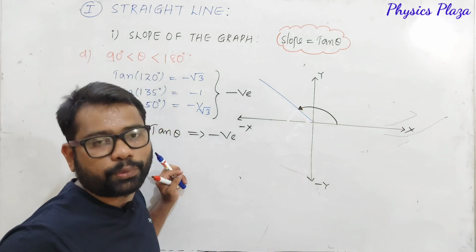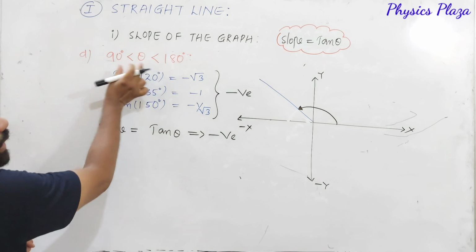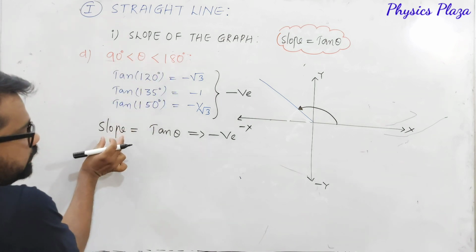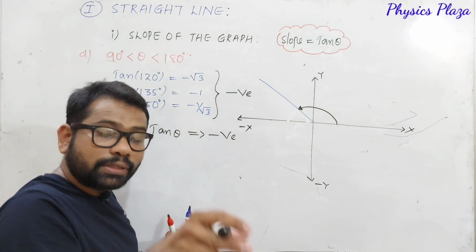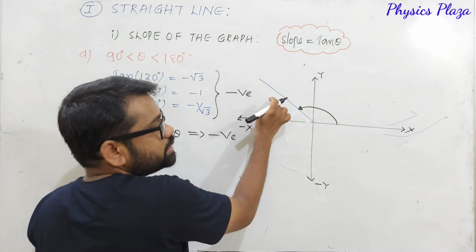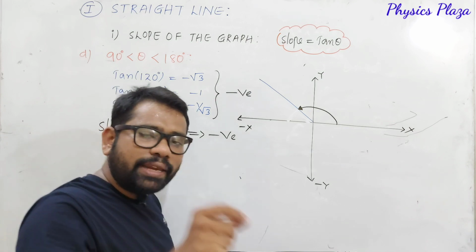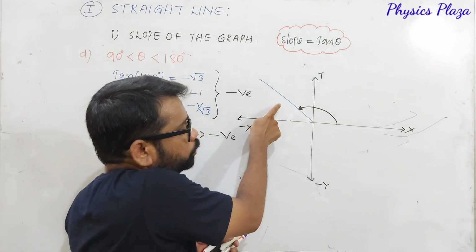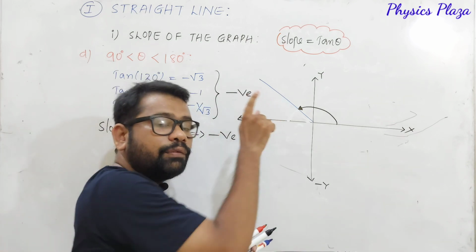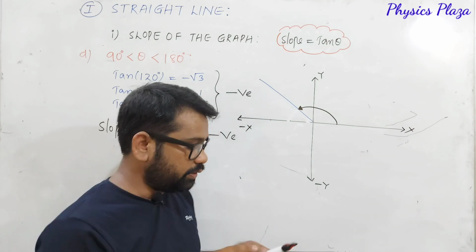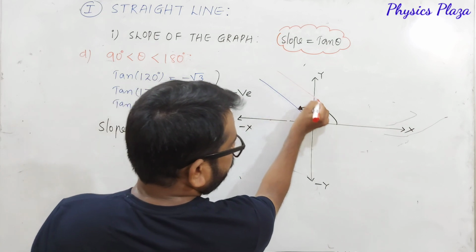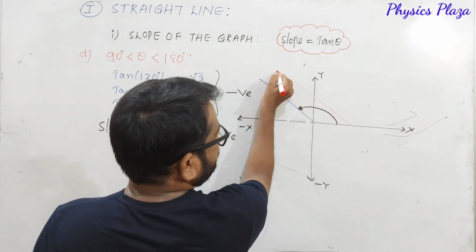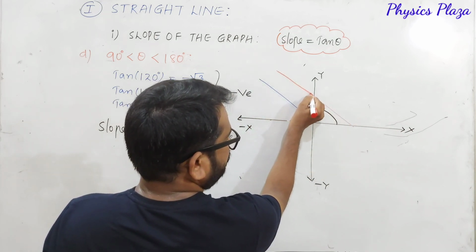It's very important. So, if the angle is lying in between 90 degrees and 180 degrees, the slope of the straight line is going to be negative, and the straight line is lying in the second quadrant. Any straight line which is drawn parallel to this line will have negative slope only. For suppose, let us draw one more thing like this. Let us take here the graph which I am making parallel to this.